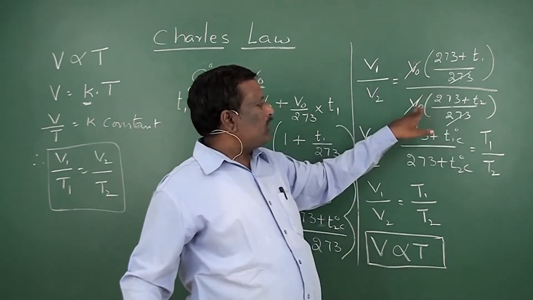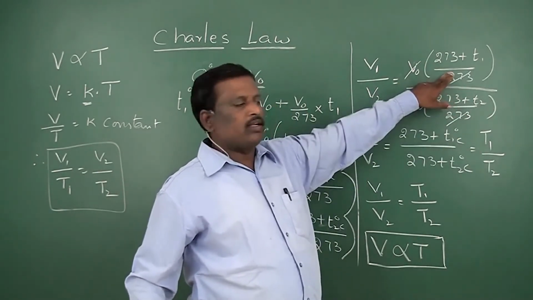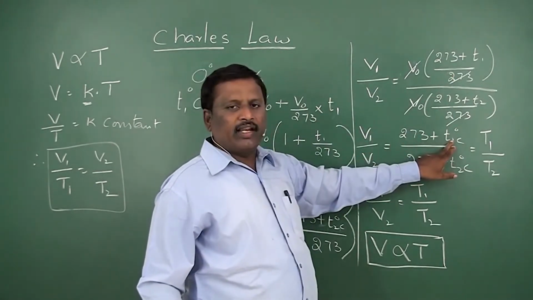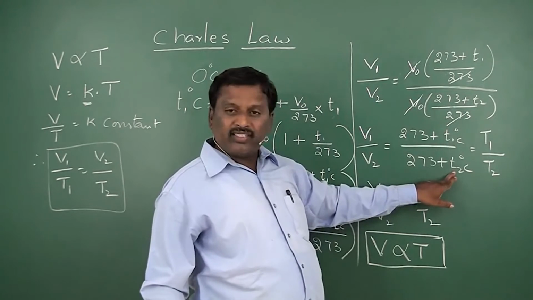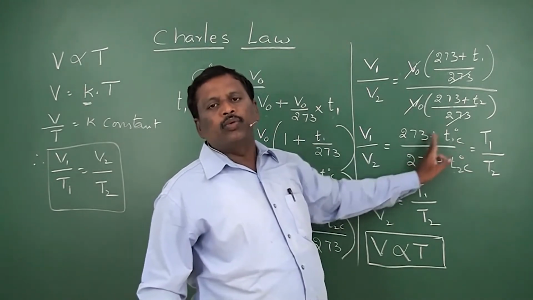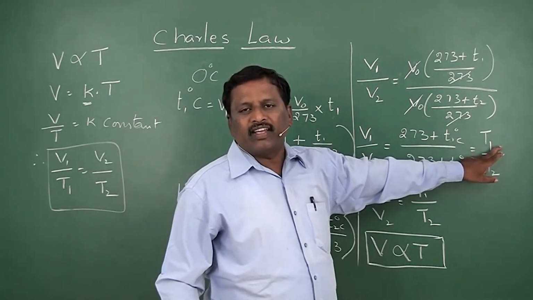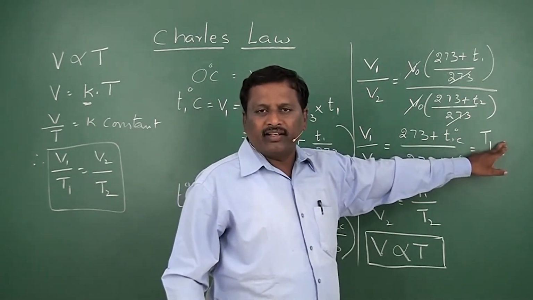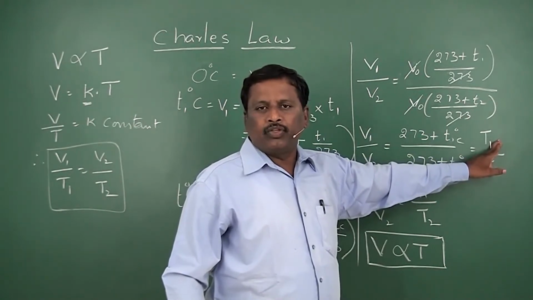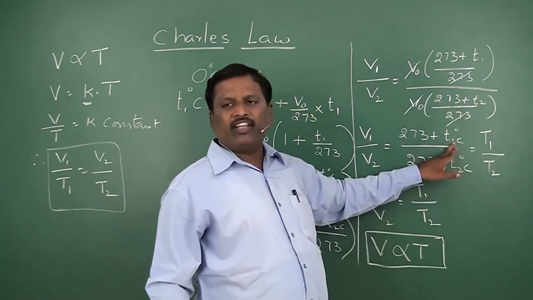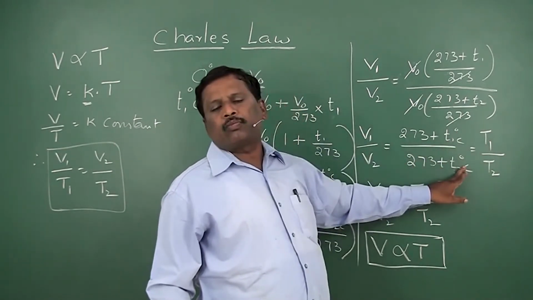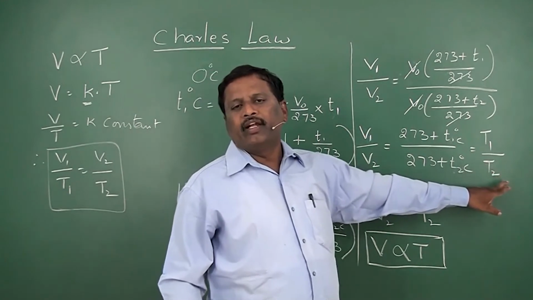So V0 cancels, 273 cancels. Then V1 by V2 is equal to (273 plus T1 degree centigrade) by (273 plus T2 degrees centigrade). For the centigrade scale, if you add 273, you will get temperature in the Kelvin scale, that is T Kelvin, capital T. This absolute temperature is denoted with capital T. So 273 plus small t1 degree centigrade will be T1 Kelvin, and 273 plus small t2 degree centigrade will be T2 Kelvin.